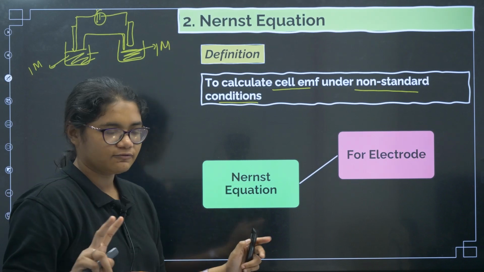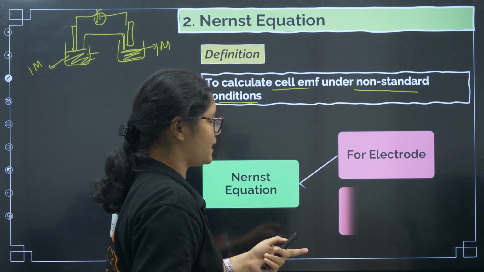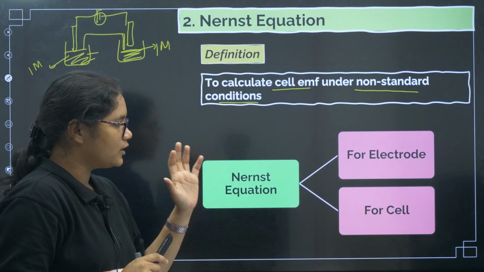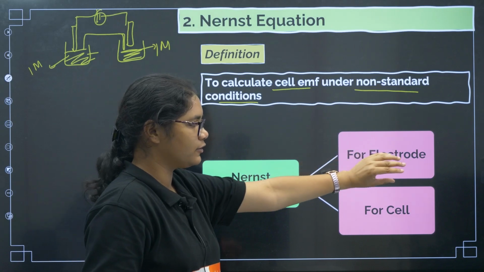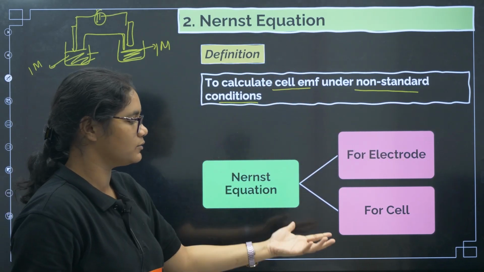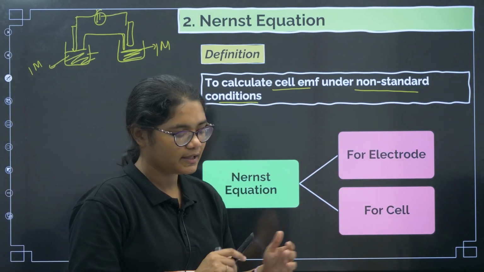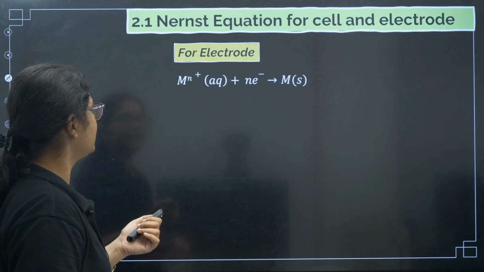Nernst equation is again for two types. One is for electrode and the other one is for cell. So Nernst equation can be written for a single electrode, that is one side, okay, and can also be written for the complete cell. Okay. So we'll see both of that in the next slide.